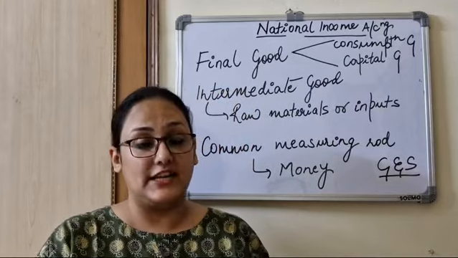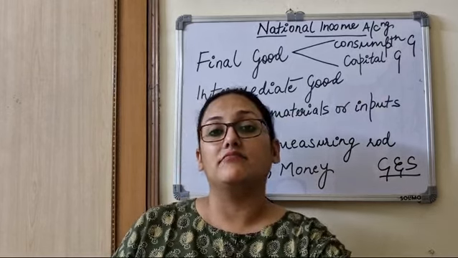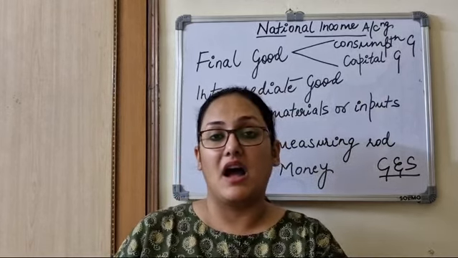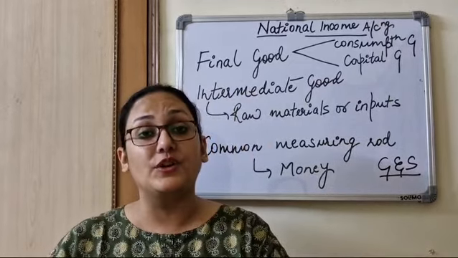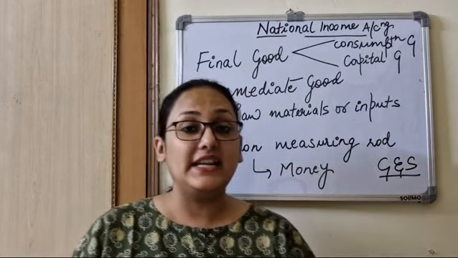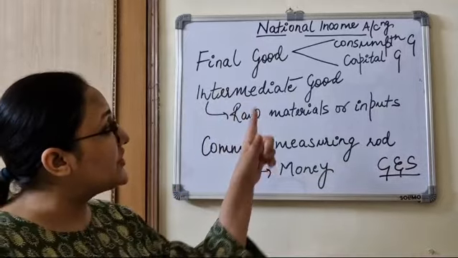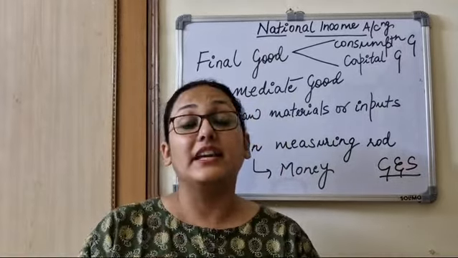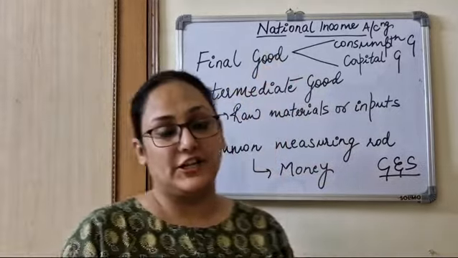But if the tea bag or tea leaves are used in a hotel, a lounge or a tea shop, then the processed tea that you're going to drink will be the final good, and the tea leaves or the tea bag will be the raw material. So it is not the nature of the good, but the economic nature of the good, that makes it a final good or an intermediate good.